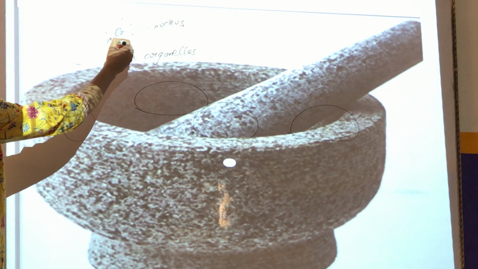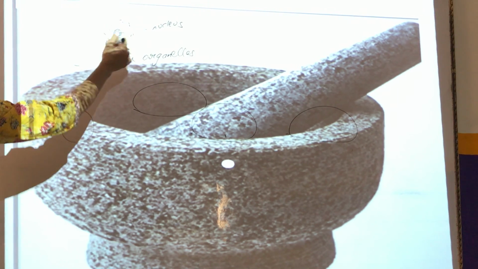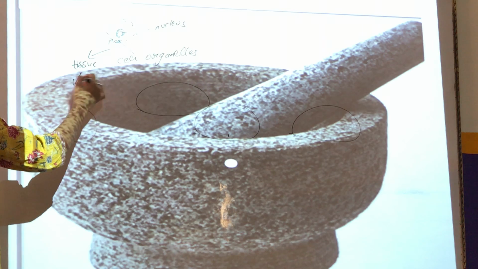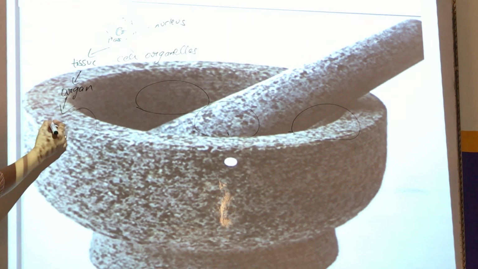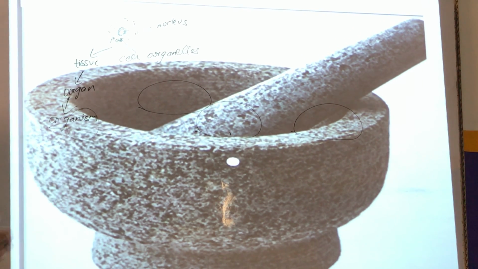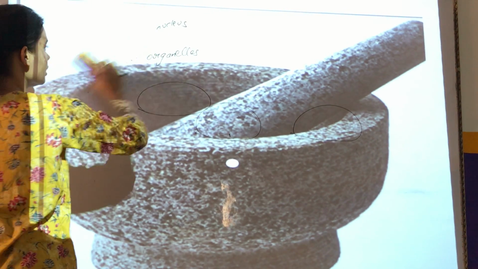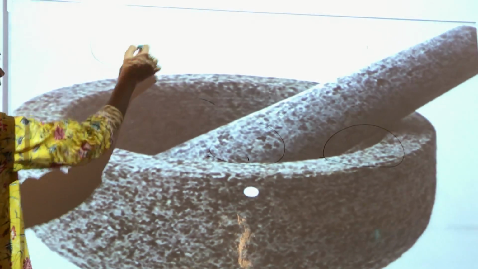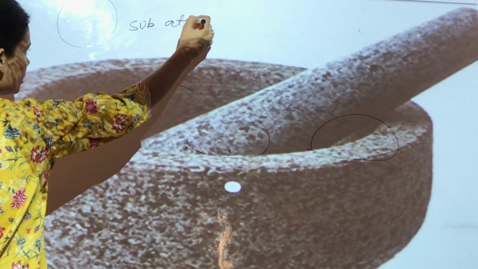You have plastids, you have vacuoles, everything inside the cell which helps in the functioning of the cell, then eventually in the functioning of tissues, then organs, and which at the end results in the better functioning of the organism. So this is the story here. But if we talk about chemistry, similarly the atom is also made up of some subatomic particles. Here we will not call them cell organelles.